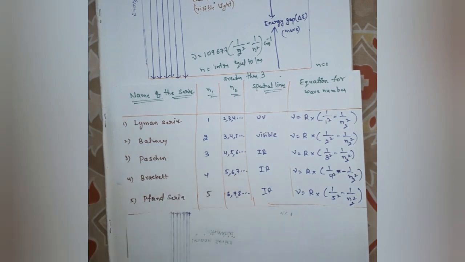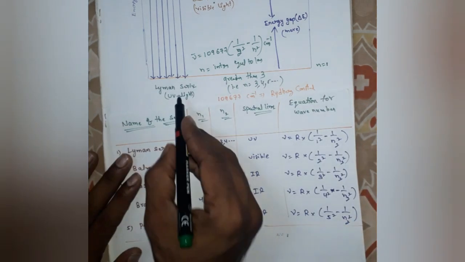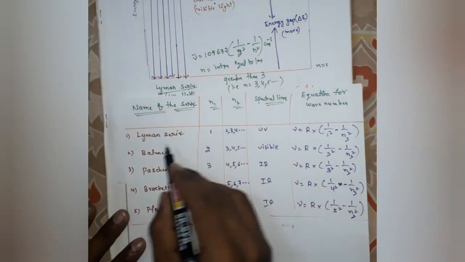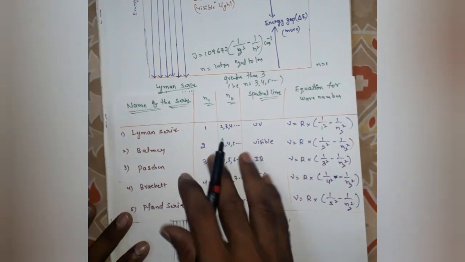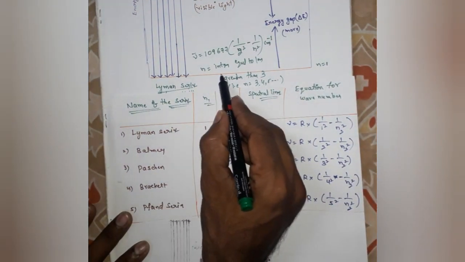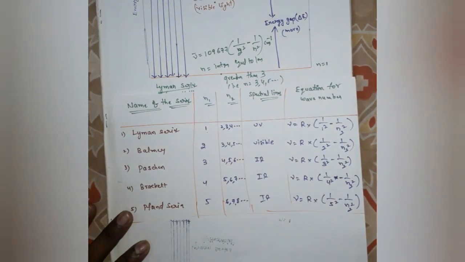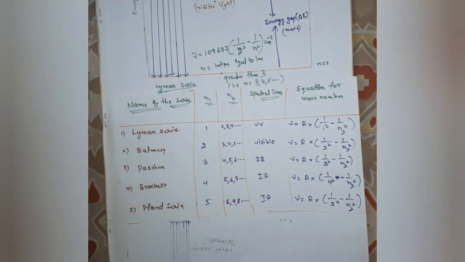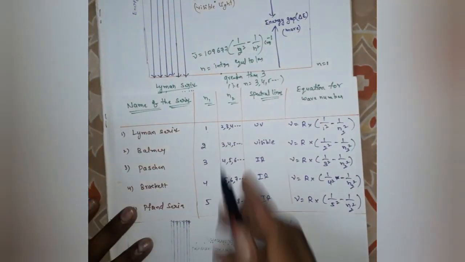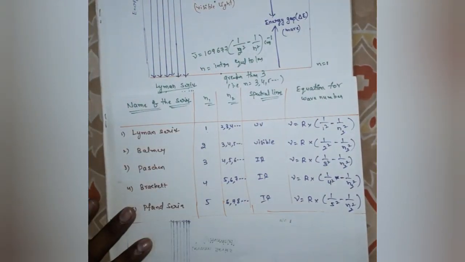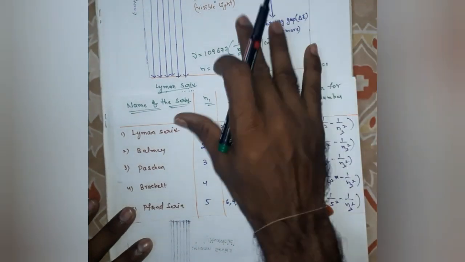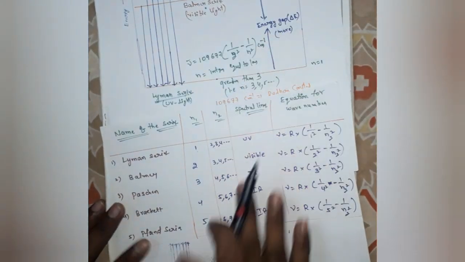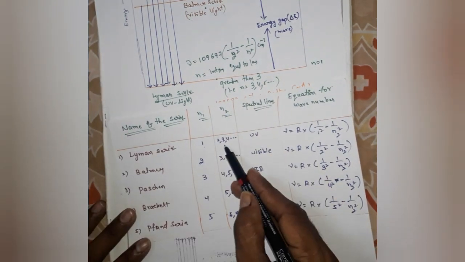For Lyman series, n1 is the lowest energy level, so n1 value is 1. n2 is the higher energy level, so n2 for Lyman series is 2, 3, 4, and so on.